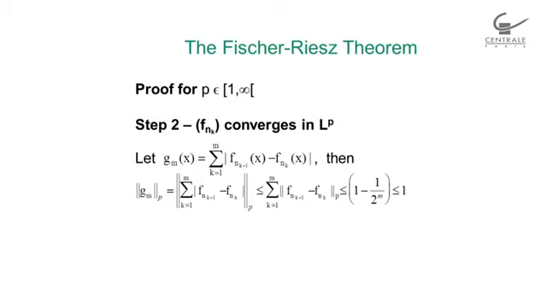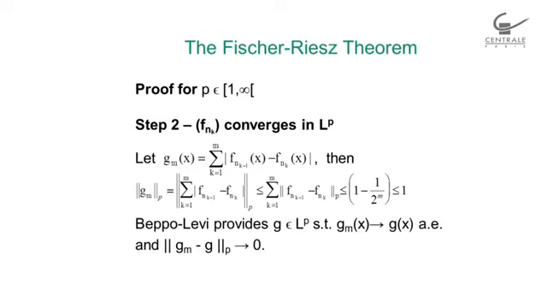And then what I can do is compute the sum. And I know the sum is going to be smaller than 1 minus 1 over 2 raised to power m, m being the index of g. And this is going to be smaller than 1. So by the way, this is the reason why earlier I showed that f_{n_{k+1}} minus f_{n_k} had to be smaller than 1 over 2 raised to power k. So my g_m in norm L^p is smaller than 1.